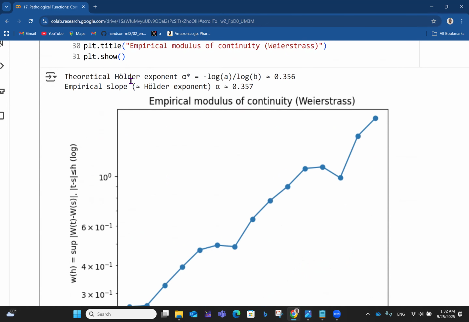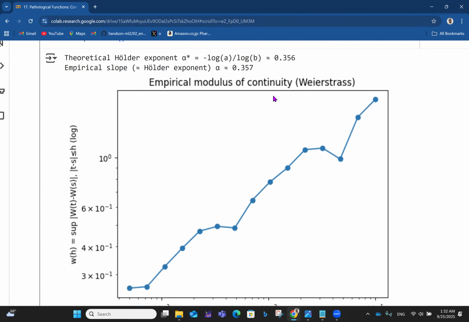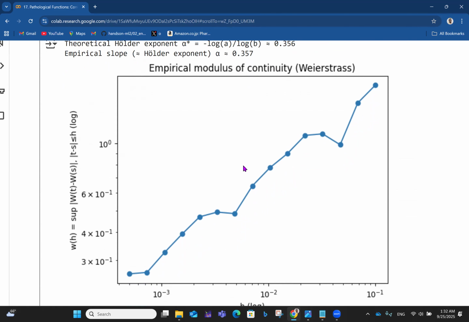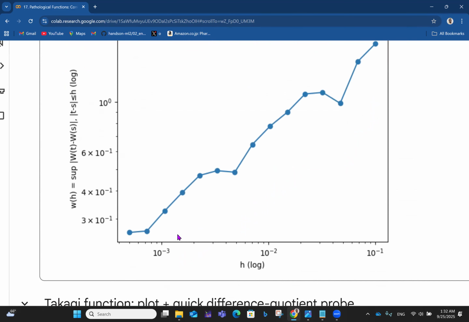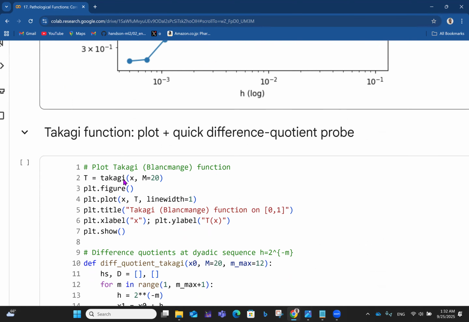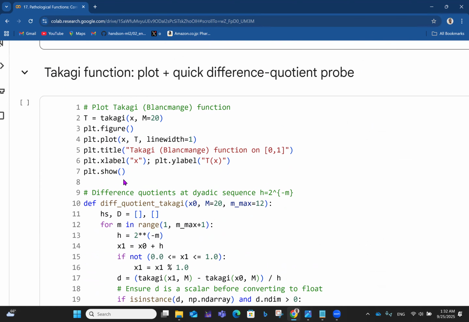So we have the theoretical Holder exponent alpha star, equal to minus log a over log b, which is approximately 0.356. The empirical slope, which approximates the Holder exponent, gives alpha equals 0.357. So we have the empirical modulus of continuity like this, with log h on the x-axis and w of h on the y-axis. Then, talking about the Takagi function, we have a plot plus a quick difference quotient proof.